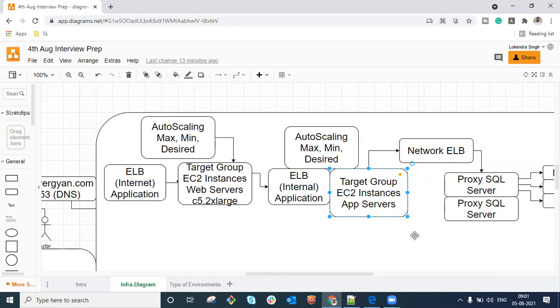Right. Definitely, I would love to answer that. A web server means, let us say you are going to host a static website. You can use Apache for that. There is no business logic actually. Let us say I want to post my resume over the internet. That is going to be a static website for me, because I just want to let people know about me, what I have done, where I'm working, and what my past experience is.